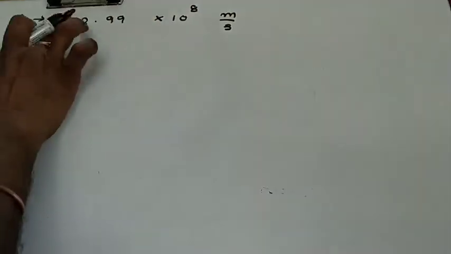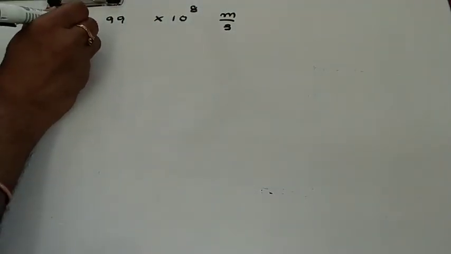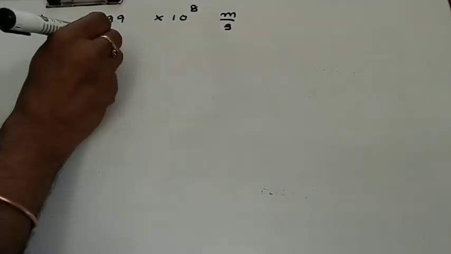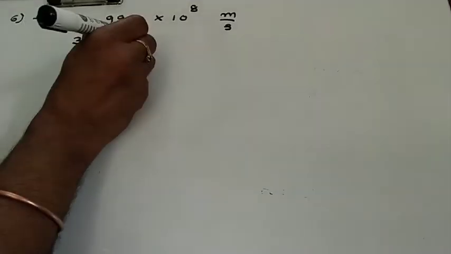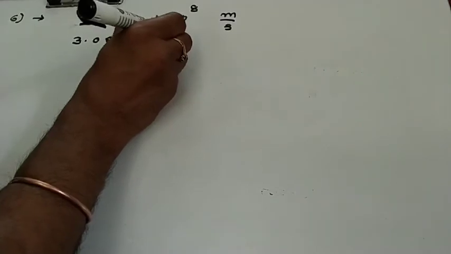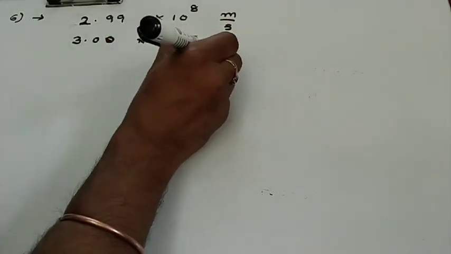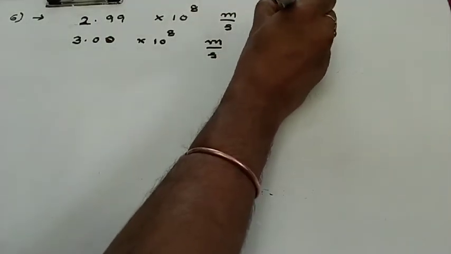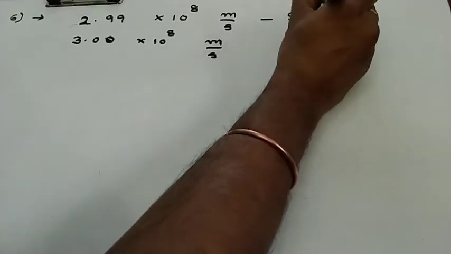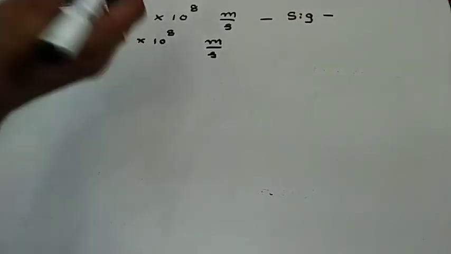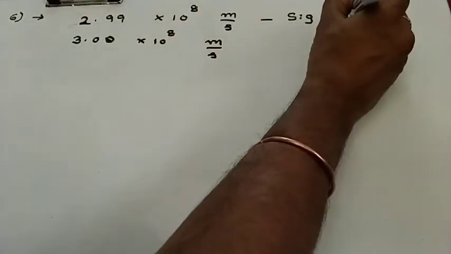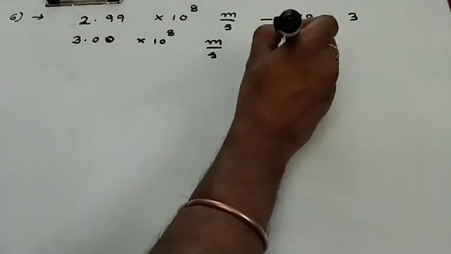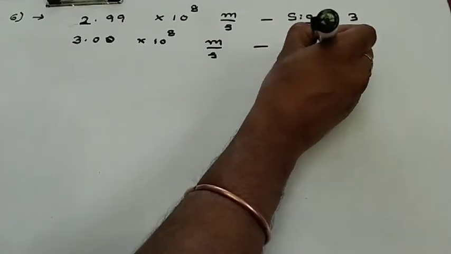If we have to take this as 3.00 into 10 to the power of 8 meter per second, then its significance is how much? The total number of digits we have, that much. So here we have to take 3 significant figures.